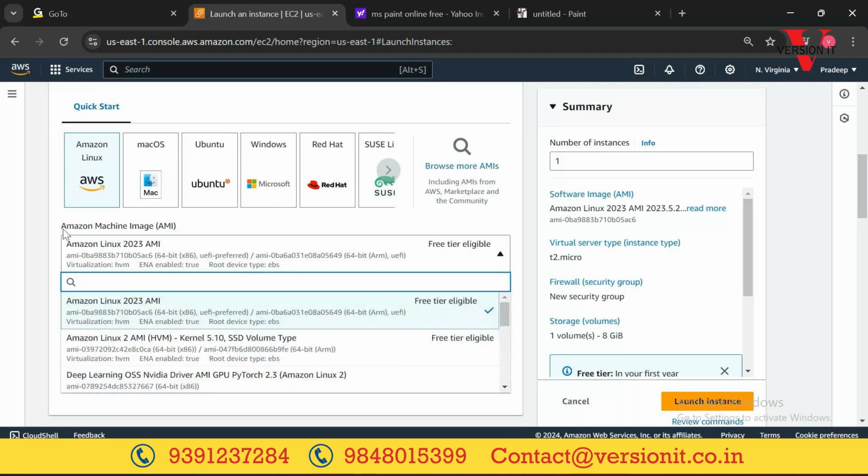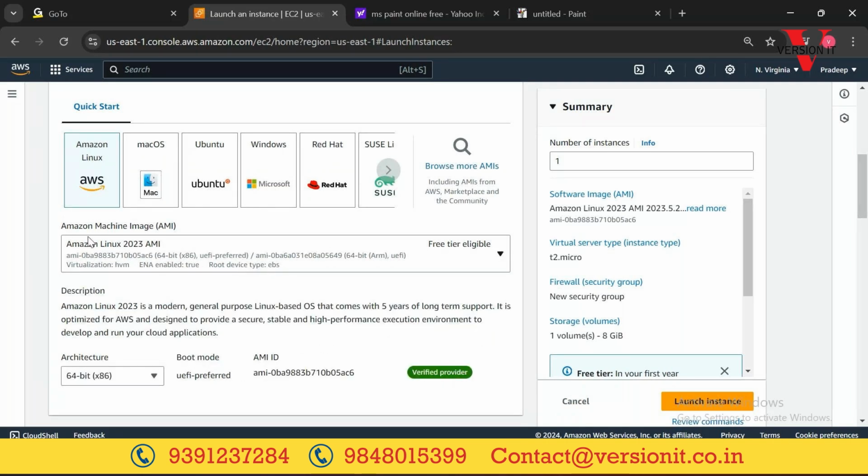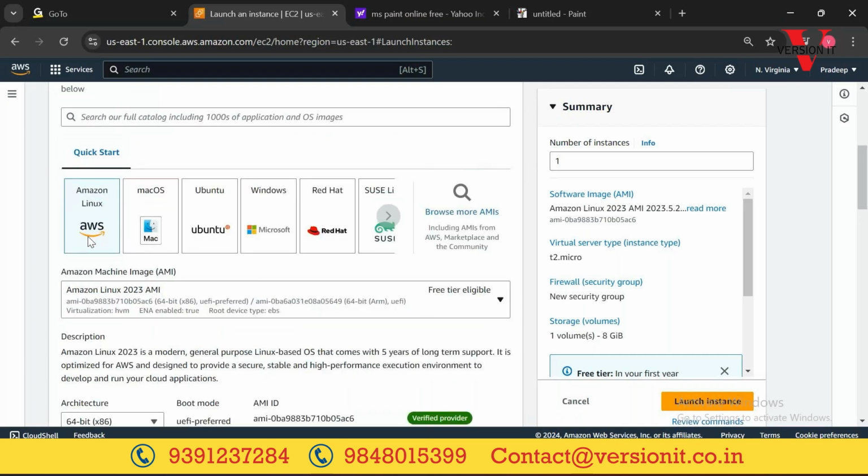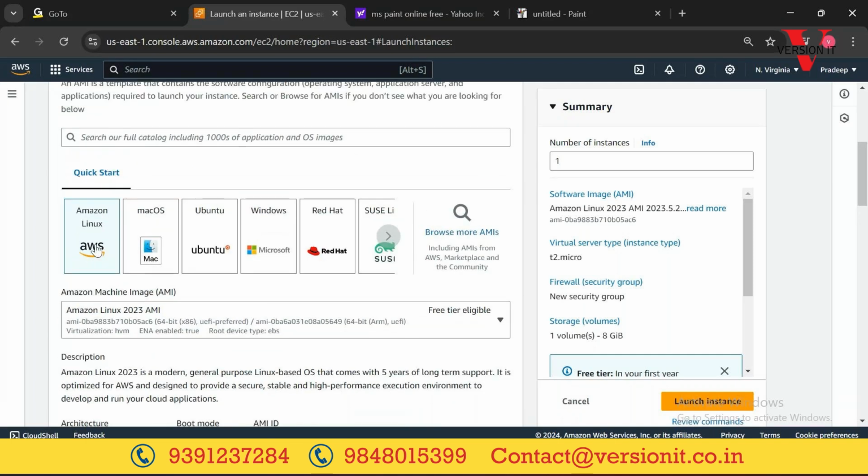Okay, by default, it is suggesting something. Every option will be having some defaults. Now I want to see what are the operating systems that are available, out of which I can go ahead and create a server. Yes. So there are two types of AMIs. One is paid and other ones are free. Some operating systems are paid operating systems. Some operating systems are free operating system. So we have created a free account. So if you select paid operating systems, you will get a bill after 30 days. So we don't want that. We want to select free operating system.